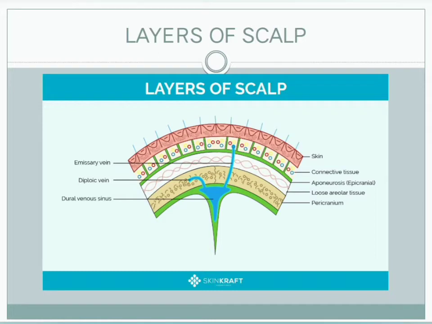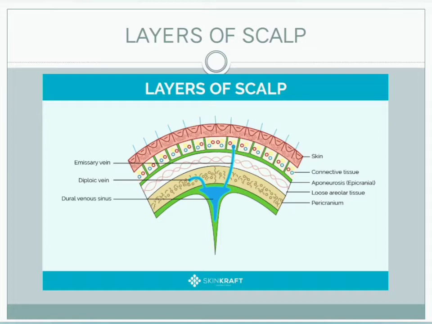scalp proper. Next of all, we see about the 4th layer, which is loose areolar tissue, otherwise called as danger layer of the scalp because of the presence of emissary vein. This emissary vein connects the extracranial veins to the intracranial venous sinus, and anteriorly it extends up to the eyelids because the frontalis muscle has no bony attachment. So it extends up to the eyelids and posteriorly to the highest and superior nuchal line. On each side to the superior temporal lines.